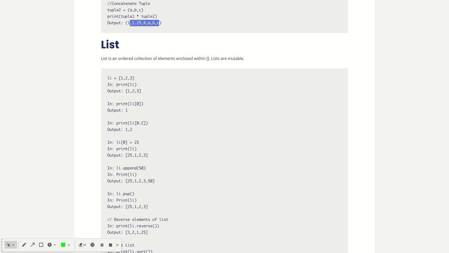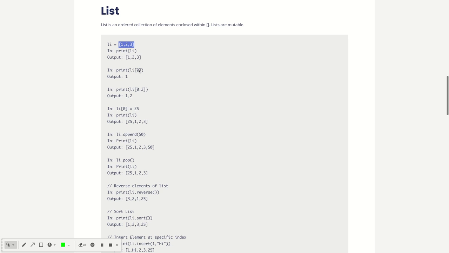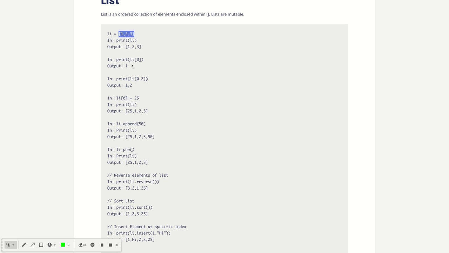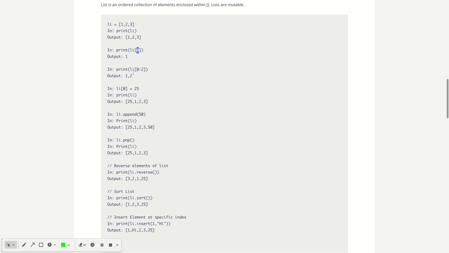So basically there are two differences between a list and a tuple. Let's look at some examples. Here we can define the list in the large bracket, and then it is very easy to get the first index value. We use 0 with the variable name, all the things are mainly similar to tuples.